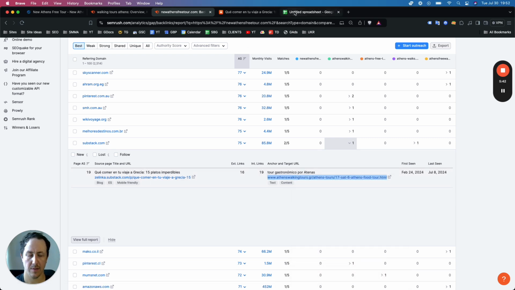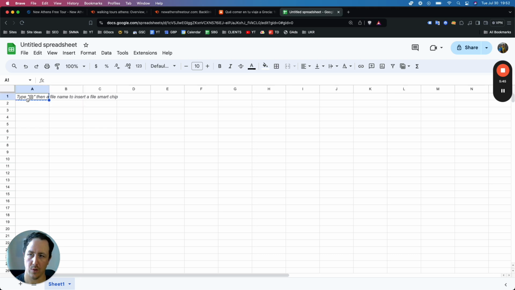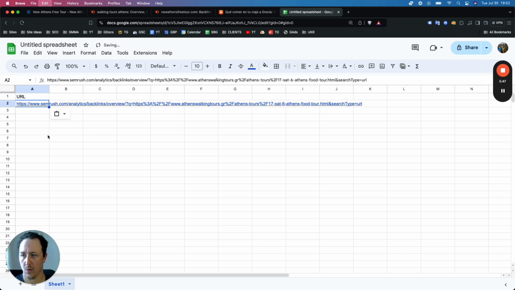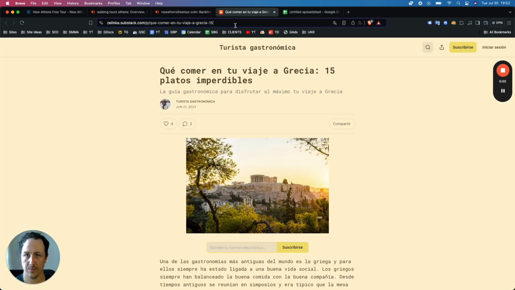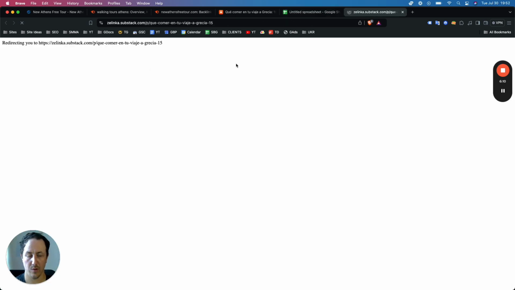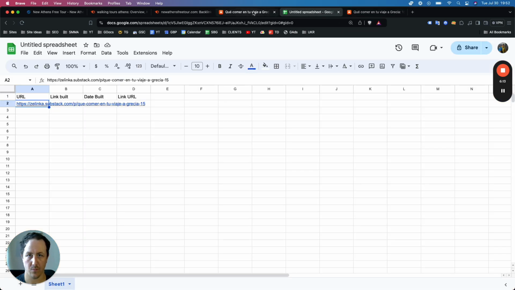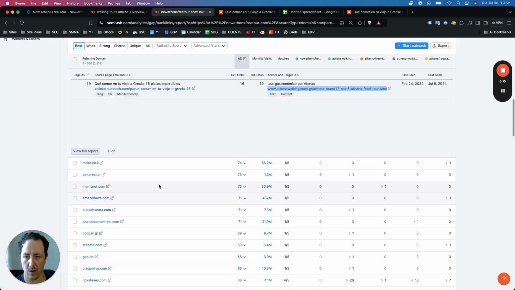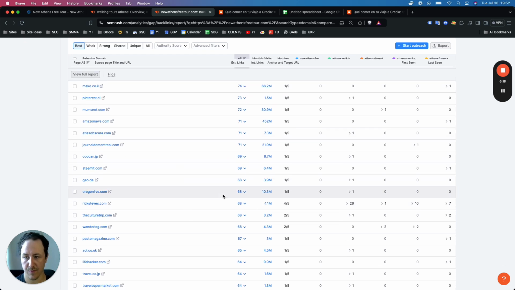So what you would do here is go into your spreadsheet. You would add the URL, right? That's showing the wrong URL. You'd add the URL, and you would say link built, date submitted to date built, and then your URL, so link URL. And now this is a link that you know you would need to go try and replicate for your own site. Then you would just continue going through them all to find the ones that make the most sense for your business, right?